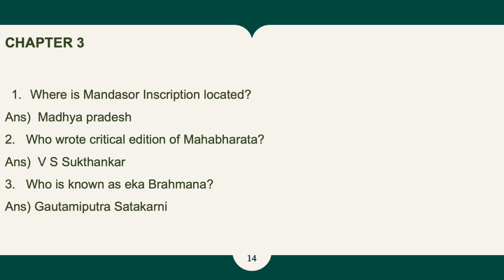Chapter 3. These are the MCQs which we will be covering. First one, where is Mandsaur inscription located? And that is Madhya Pradesh. Second, who wrote critical edition of Mahabharata? That is V.S. Sukthankar. Third one is, who is known as Eka Brahmana, and that is Gautami Putra Satakarni.